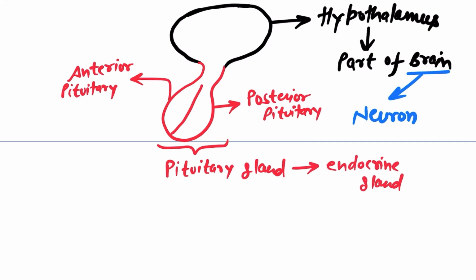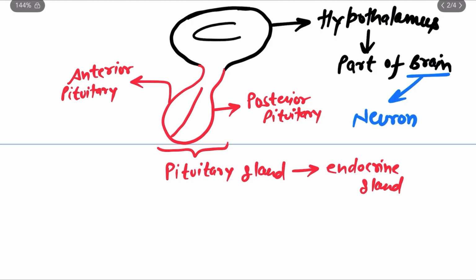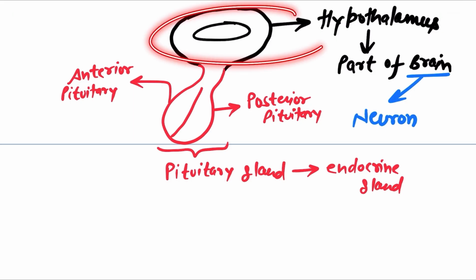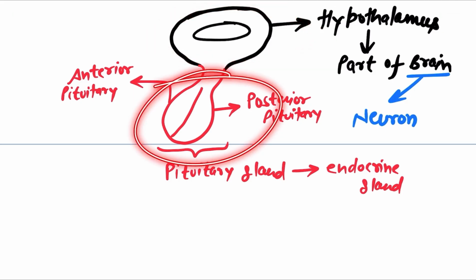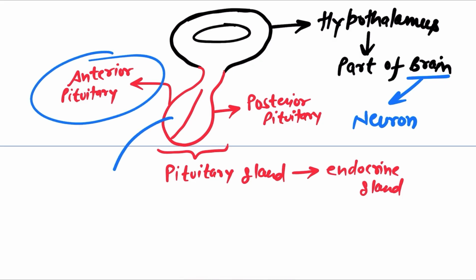So pituitary is an endocrine gland, and pituitary will form several hormones which are related to the reproductive system. So let's get started with the same. This part is the hypothalamus, and below the hypothalamus we have pituitary gland. Pituitary gland releases two hormones which are related to the reproductive system. Are you able to see this anterior pituitary over here? Anterior pituitary releases two hormones which are known as LH and FSH.